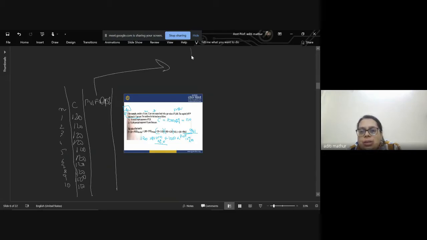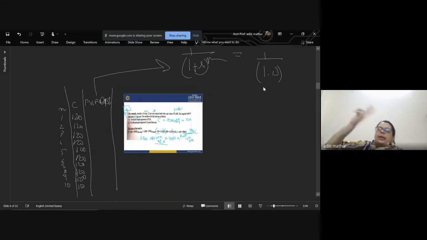We know that it is 1 divided by 1 plus r to the power of n. Here, it is 1 divided by 1.13. On the calculator, you write 1, press the divide button, 1.13, equal to, then equal to again and you get the square, then equal to and you get the present value index factor for the entire range.